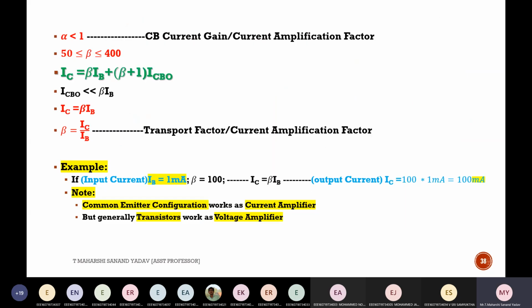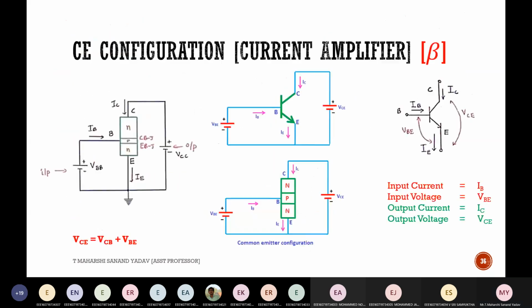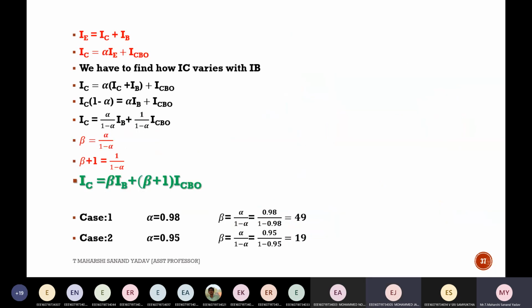Go to the relations. See here, under common emitter configuration, this is the diagram. So common emitter configuration is nothing but a current amplifier, which is nothing but beta. Here the emitter is connected to ground, and I'm considering the entire voltage from collector to emitter as nothing but VCB plus VBE. And I know all these input currents, input voltages, followed by output current and output voltage. Now I got this relation. This is the default relation which you know by KCL at the node.